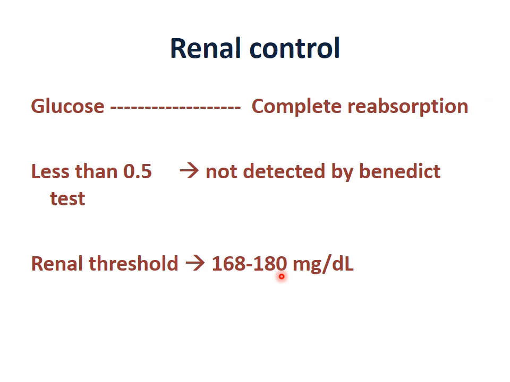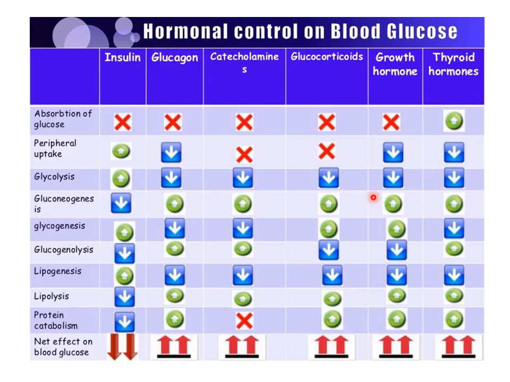In this way it helps in reduction of glucose, but when the glucose level is low, it does not allow glucose excretion in urine or glycosuria. So now we see how the hormonal control by other hormones works. Insulin increases peripheral uptake, it increases glycolysis, it increases glycogenesis, it increases lipogenesis, and the total net effect is that blood glucose is reduced. The rest all increase blood glucose.